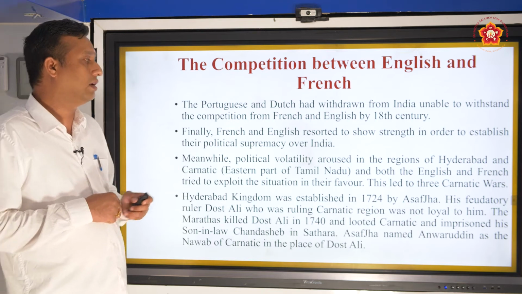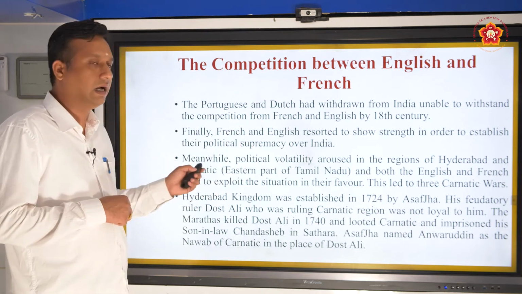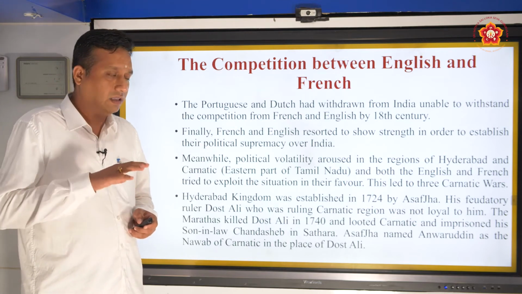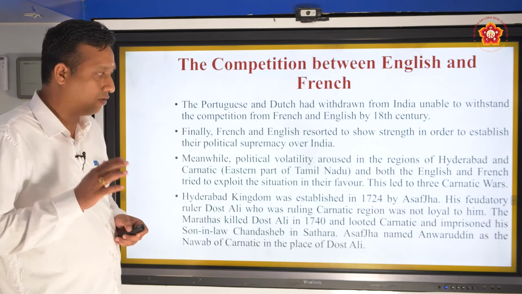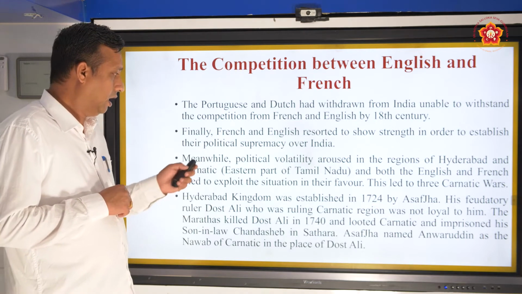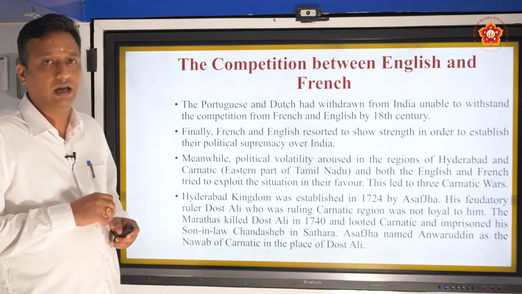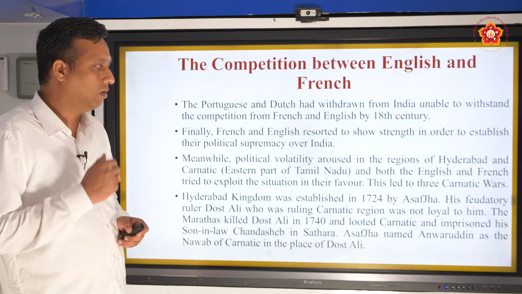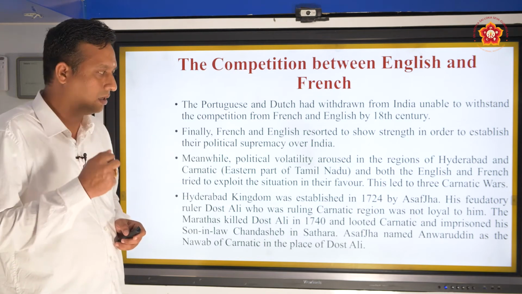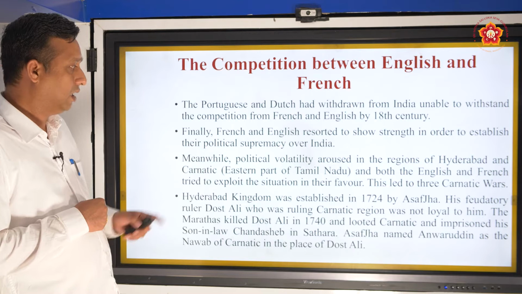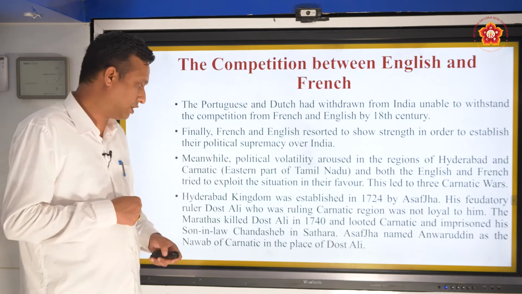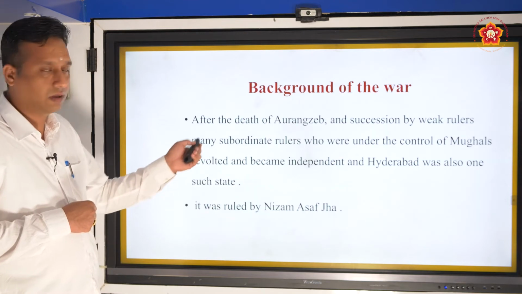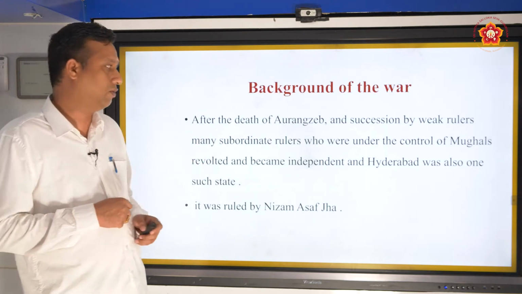Meanwhile, political volatility arose in the regions of Hyderabad and Carnatic. So in the meantime, inside India, at the local level, among the native rulers, there were internal quarrels. And both the English and the French used this opportunity to take sides and become more powerful politically. And this led to the three Carnatic Wars. So let us now discuss how this took place. This is the background of the First Carnatic War.